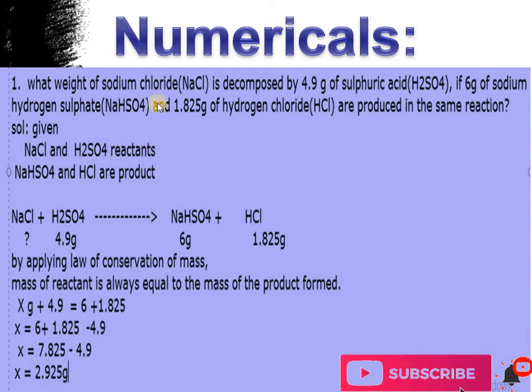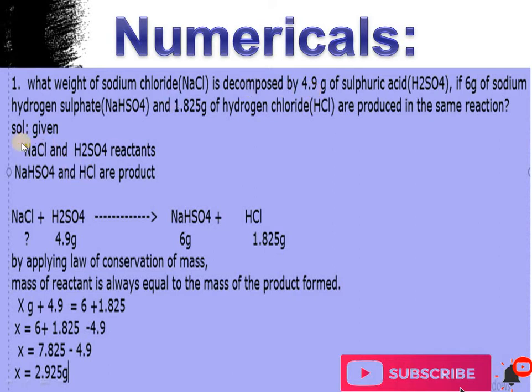First question: find the weight of sodium chloride decomposed by 4.9 gram of sulfuric acid, if 6 gram of sodium hydrogen sulfate and 1.825 gram of hydrogen chloride are produced in the same reaction. So we have to find how much sodium chloride is decomposed by the sulfuric acid.